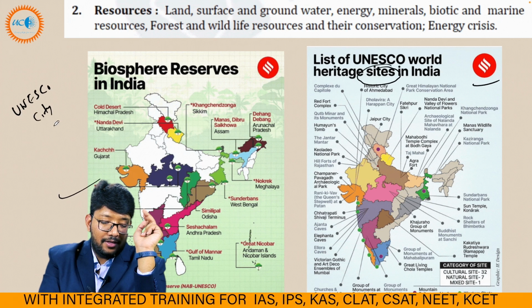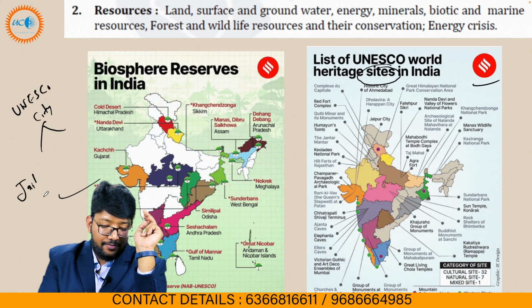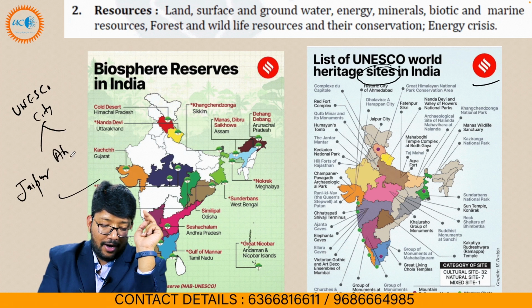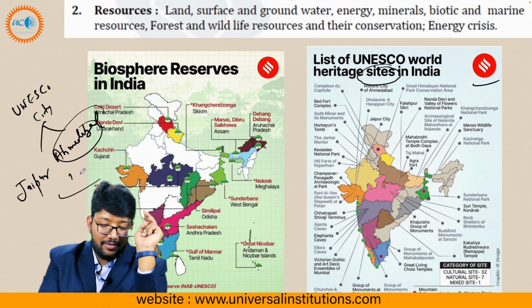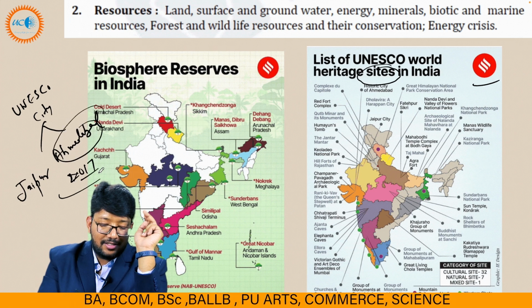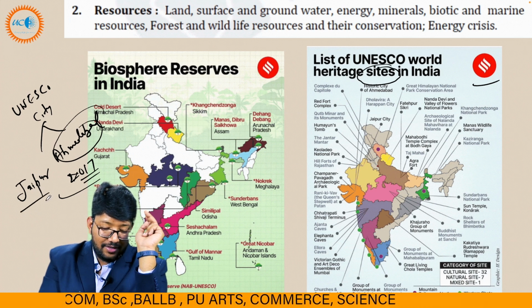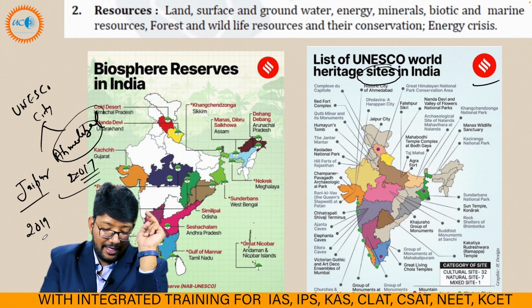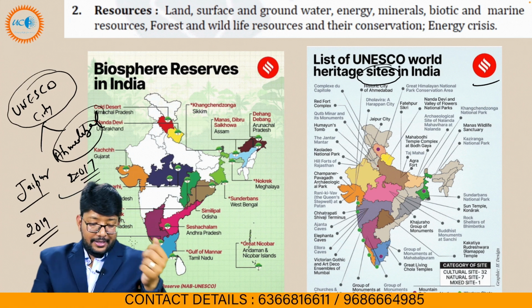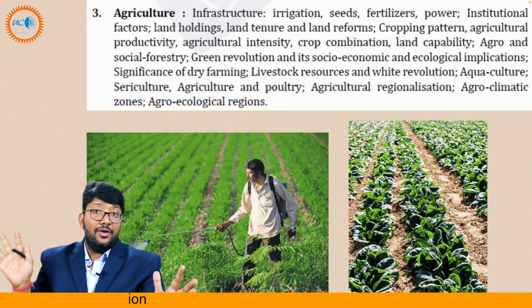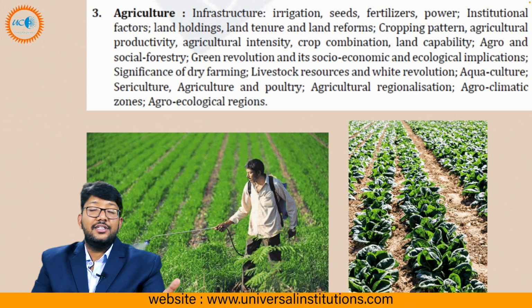First is Jaipur and second is Ahmedabad. Ahmedabad was given the status in 2017 and Jaipur in 2019. Remember, UNESCO. You have to learn so that you can use these in your examinations.